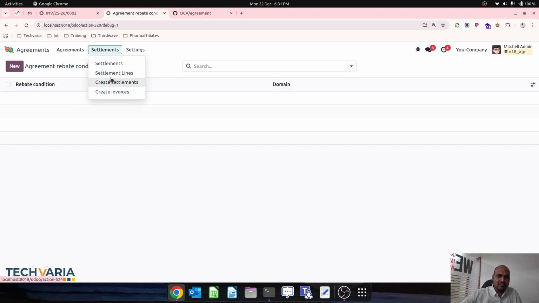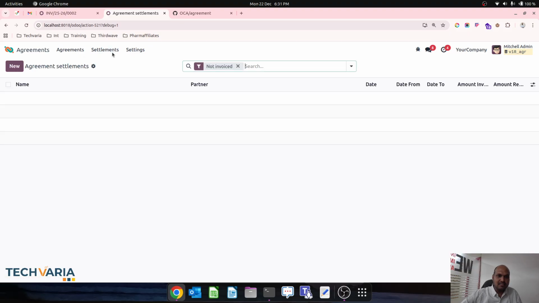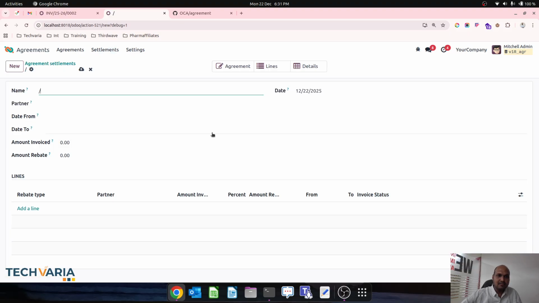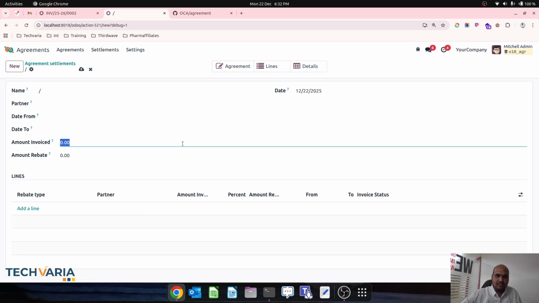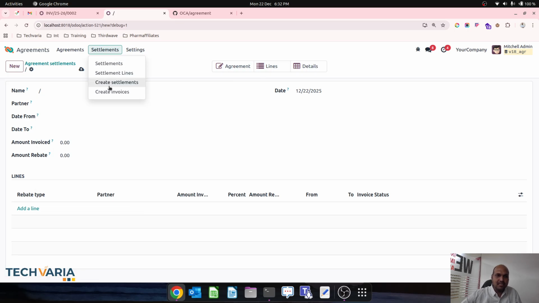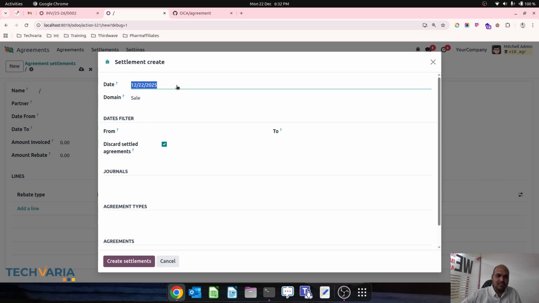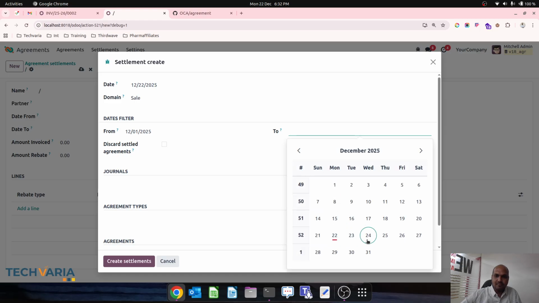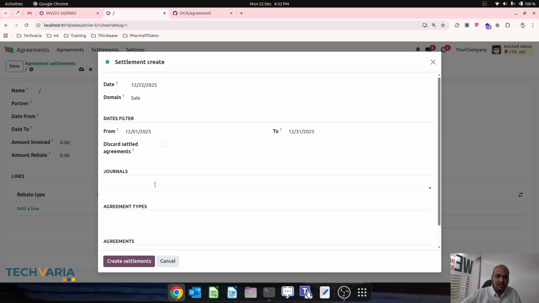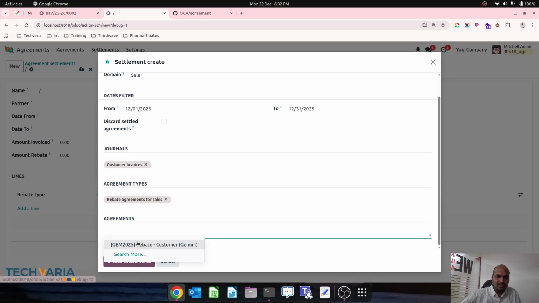So let me just create settlement lines, settlement. This is the first I need to do, create settlement. I am just keeping it open for discard settlement.